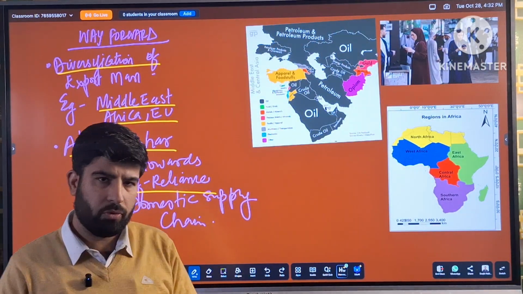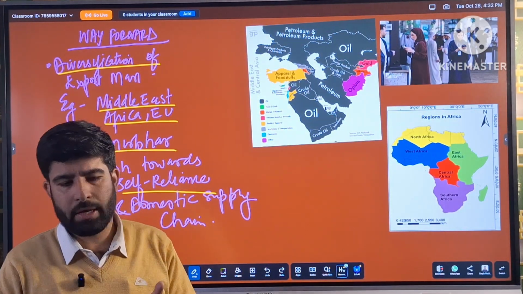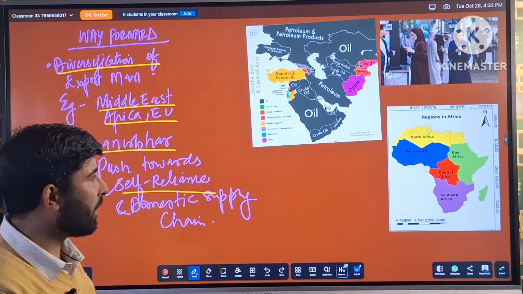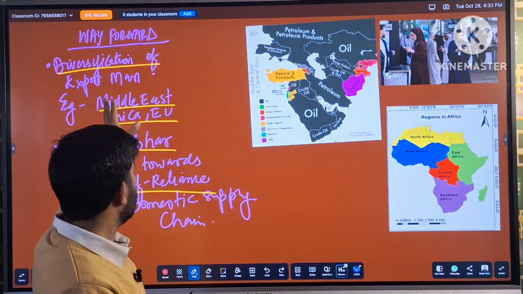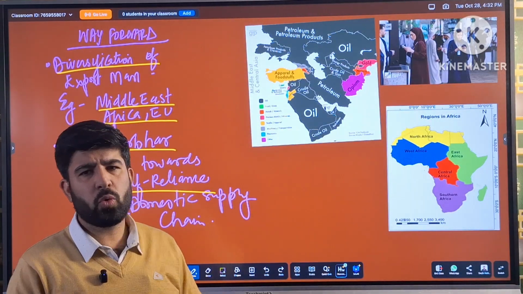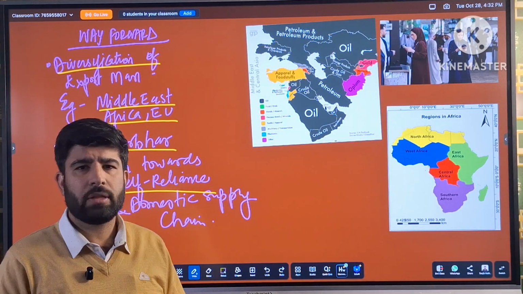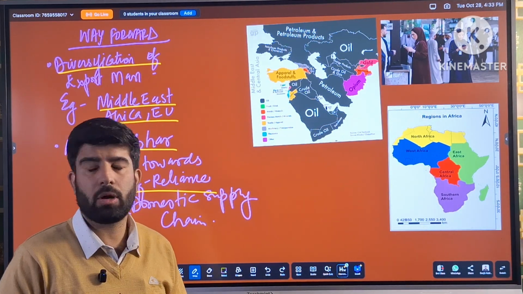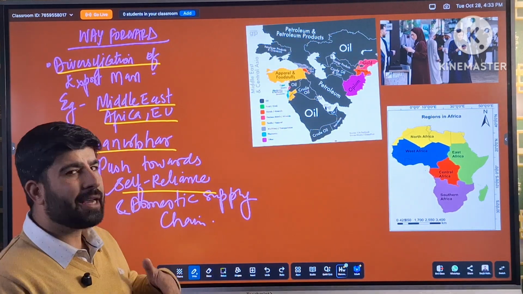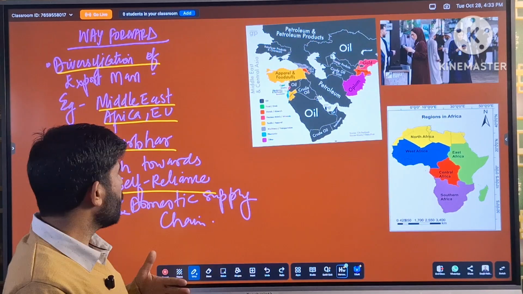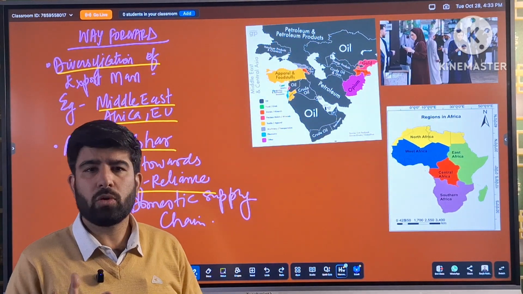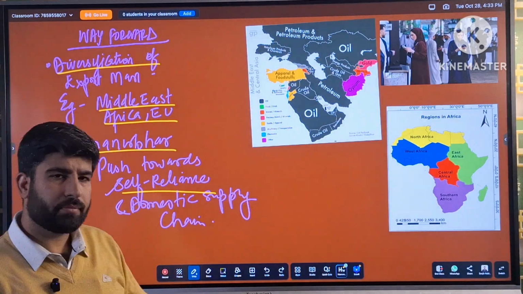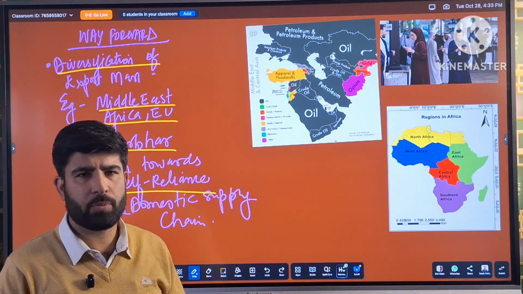Now coming to the way forward. Now what is the way forward for India? If not America, then who? There are various markets where India can have access. One of the major markets is Middle East. You have a huge population which can consume the Indian products in the Middle East. You have Qatar, you have UAE, you have Saudi Arabia, you have Iran, you have Iraq. So India can shift its market exports towards the UAE. Africa is one of the good markets for Indian exports and particularly for these MSMEs. And third one, European Union. These are the export markets where you can export your products, if not America.